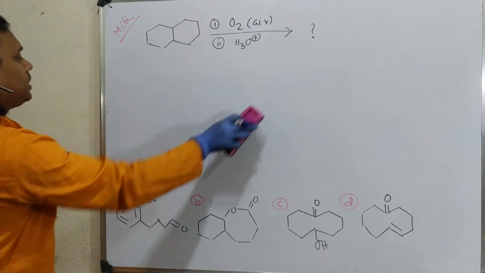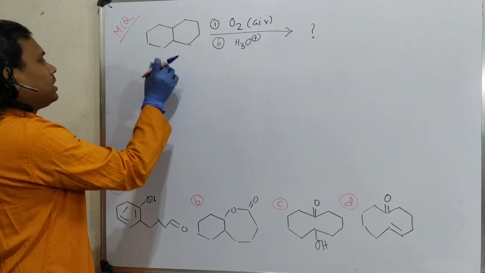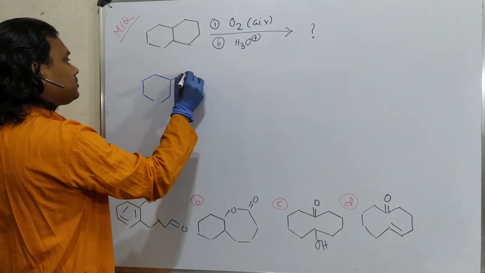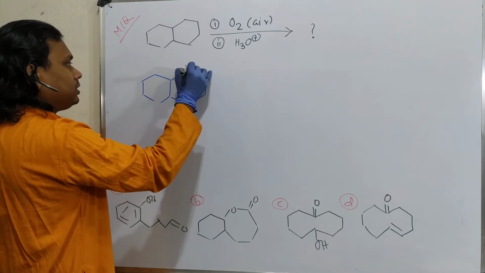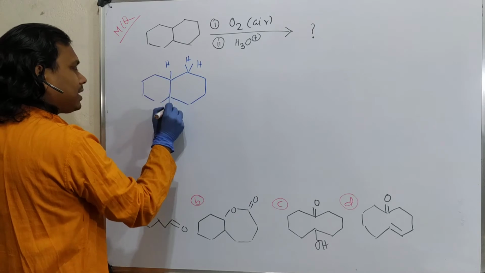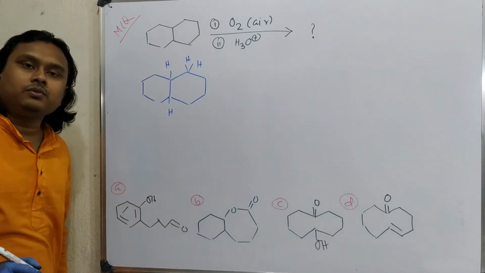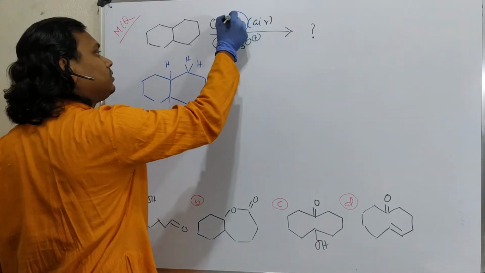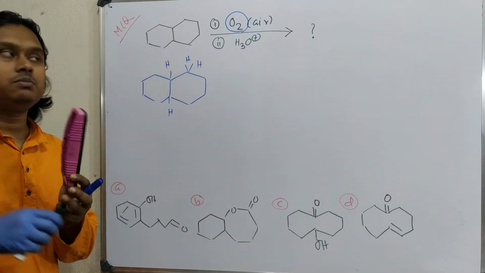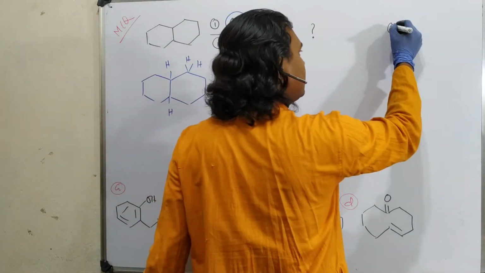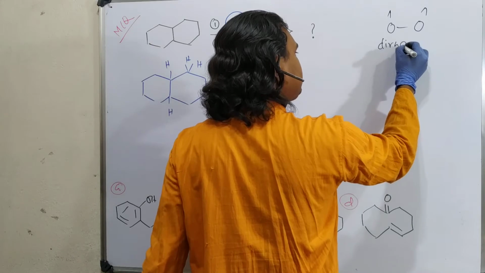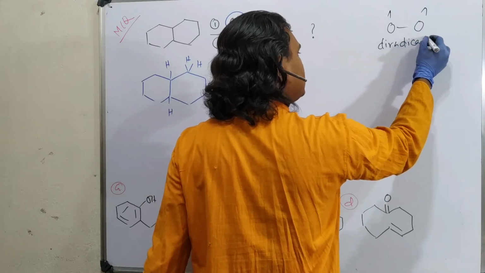Now fine, we have discussed that. So now the question is, what will happen? Let's draw this molecule again. In all these positions there are two hydrogens, and here only one hydrogen. And we know when we do a reaction with oxygen in air, please remember aerial oxygen is actually a triplet oxygen, which is a diradical. This is a diradical nature.